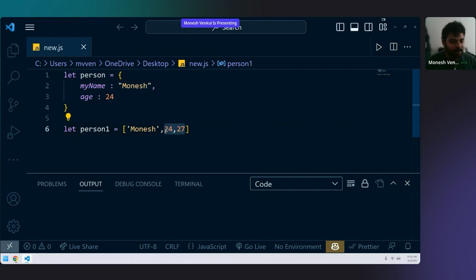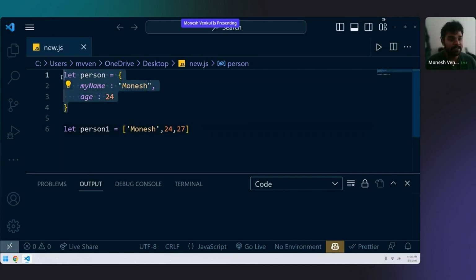How will you know whether my age is 24 or 27? You won't know, right? You don't know because it is not defined in an array. Values don't have keys. Values do not have a definition in an array. Not only in an array, anywhere. If you take strings, those values don't have any definition.